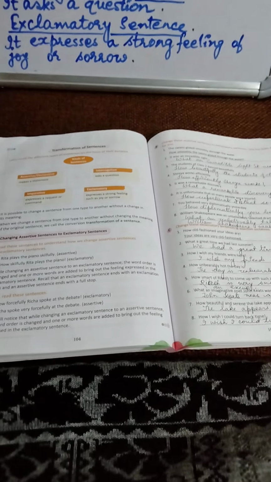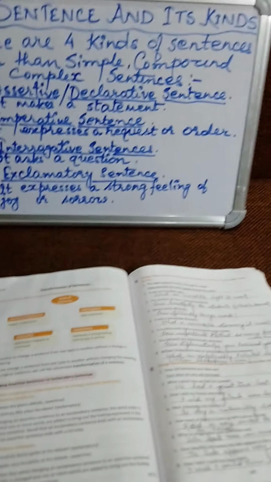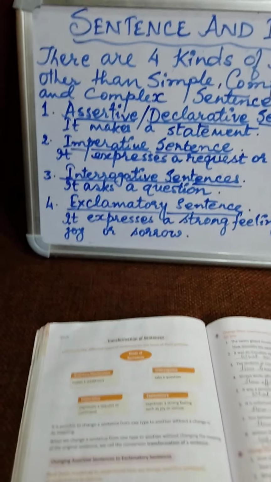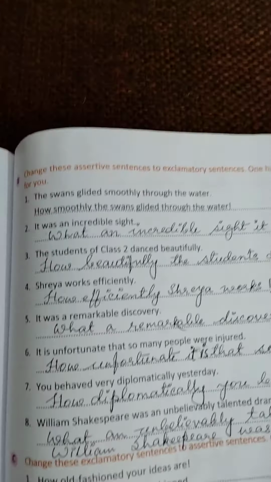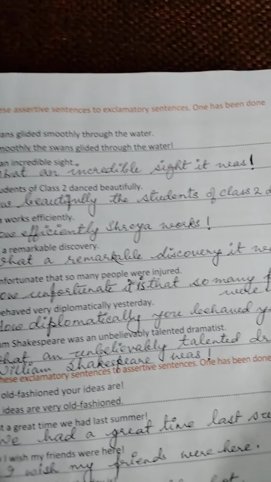In today's class, we will learn how to convert these kinds of sentences to another kind of sentence, as we have done in the case of simple, compound, and complex sentences. So in exercise B, the question is: change these assertive sentences to exclamatory sentences.